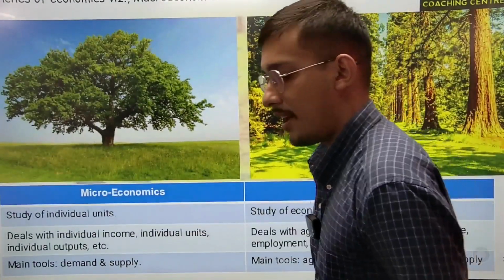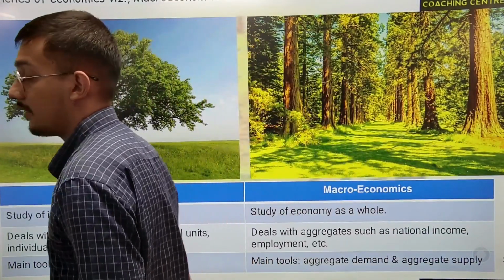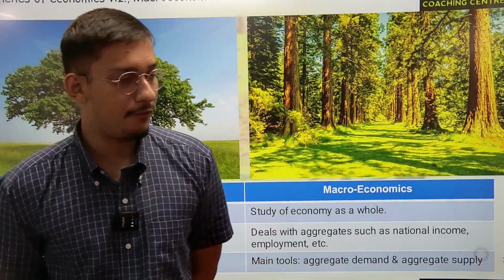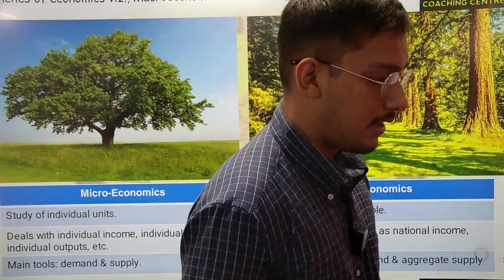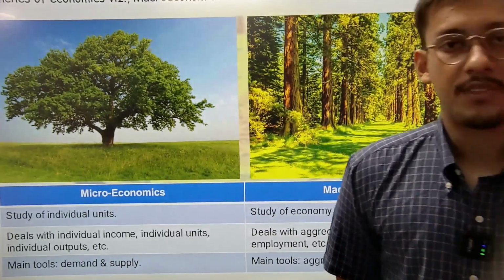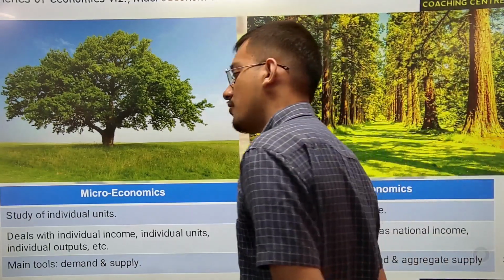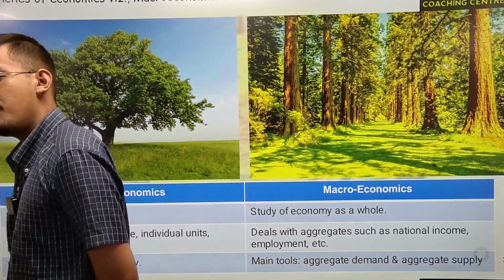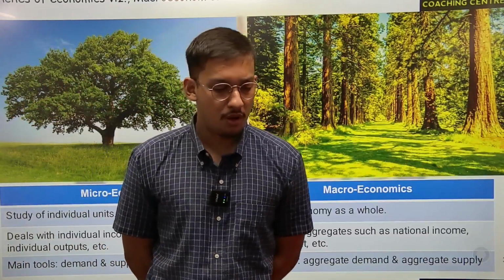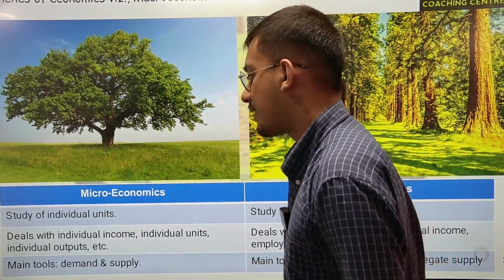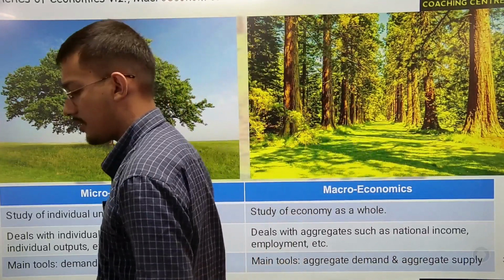Then we come on to the branches of economy. So firstly we have microeconomics and secondly we have macroeconomics. As the name suggests, microeconomics relates to the individual or the smaller quantities such as individual income, individual units and individual outputs.